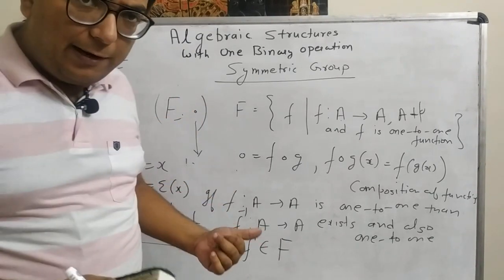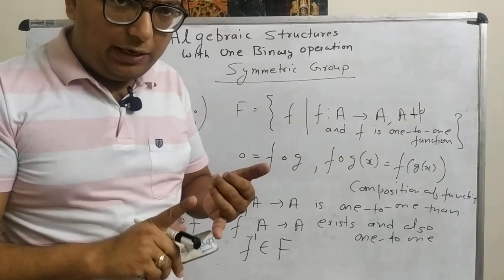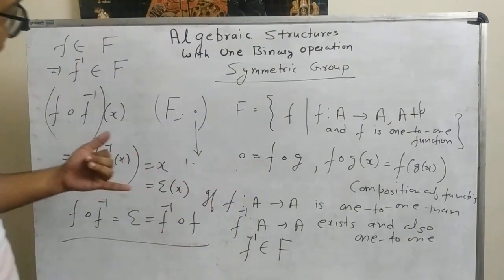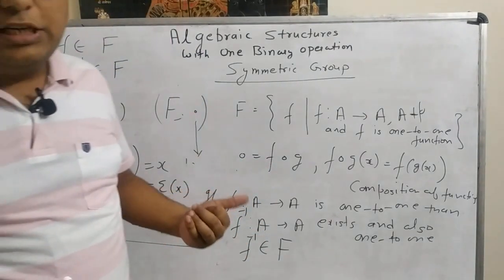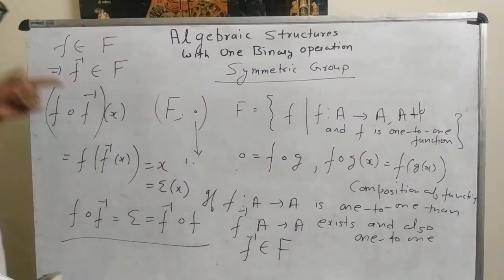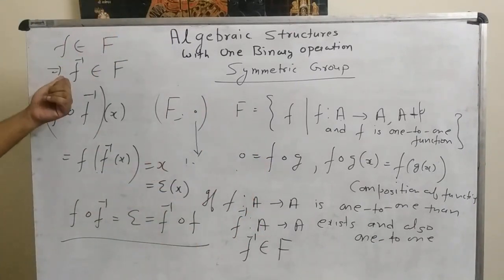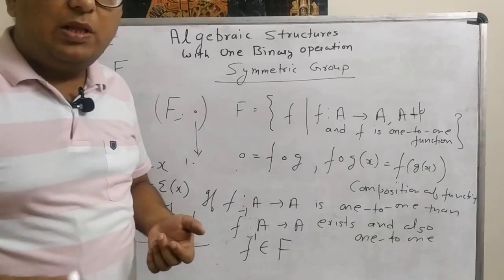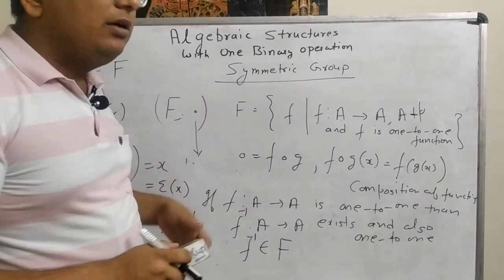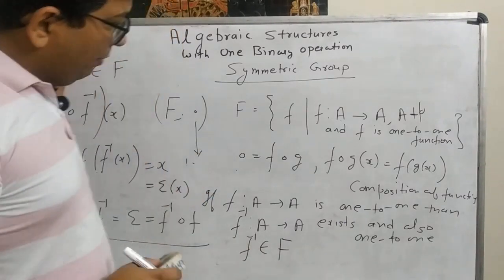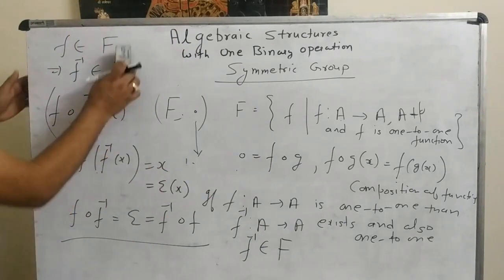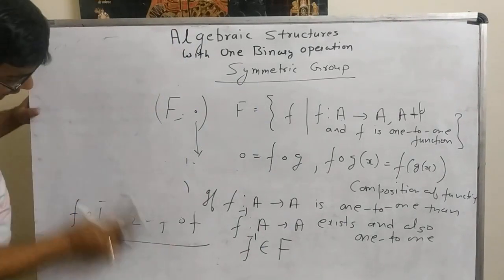Then we find the identity element. The identity element is the identity function. Then we find the inverse of each element of capital F, and we prove that if f belongs to capital F, then the inverse function of f will be the inverse of that function f. So from here, what is the conclusion?